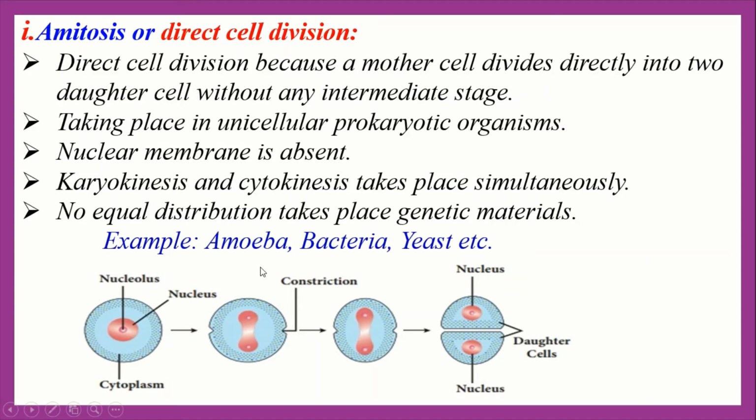Amitosis cell division takes place in amoeba, bacteria, yeast. Here all are unicellular prokaryotic organisms.